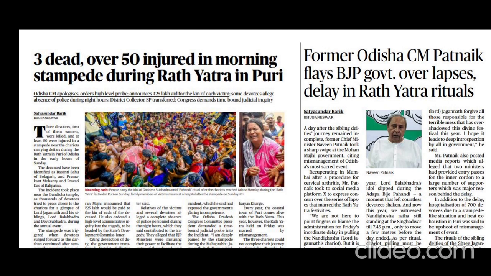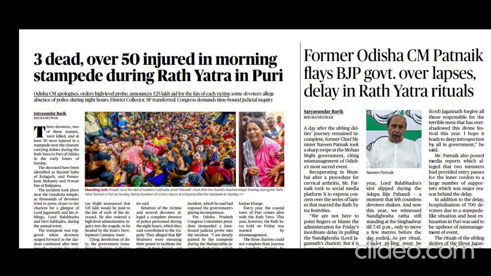We know that there are many recent examples of stampede, right? Recently, the RCB Bangalore issue and the issue at Sandhya Theatre in Hyderabad due to the presence of a particular celebrity. You might have read that in the news. Then in Kumbh Mela. So one keyword here is stampede and the other keyword is Rath Yatra.